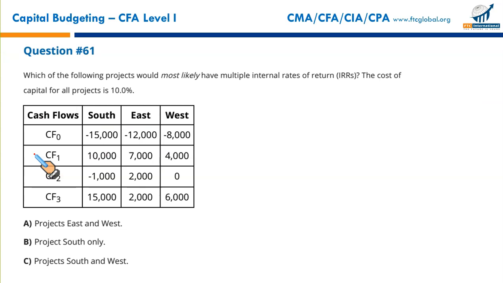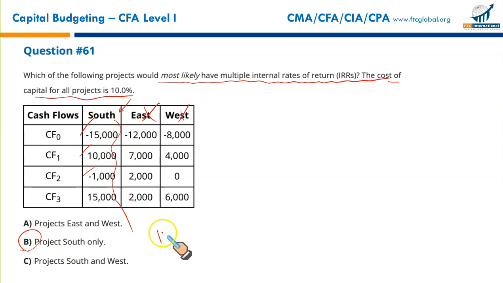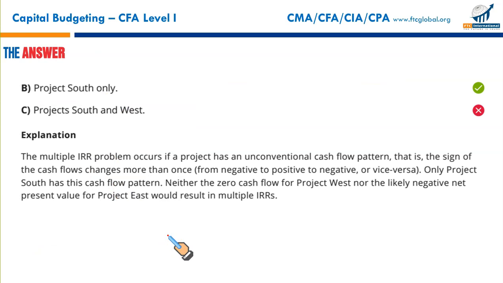61. Which of the following projects would most likely have multiple internal rates of return? The cost of capital for all projects is 10%. Multiple internal rates of return would arise when the cash flows are unconventional. Unconventional cash flow is changing direction, but not for east or west, only for south. So the south related projects have unconventional cash flows. So here you will have a multiple IRR problem. That makes B the correct option.